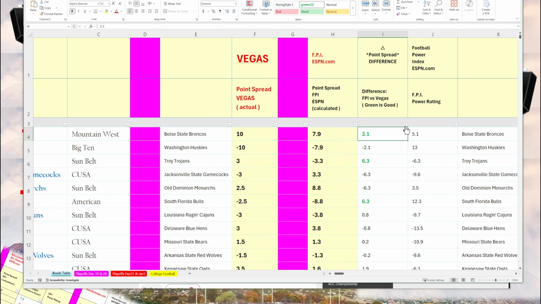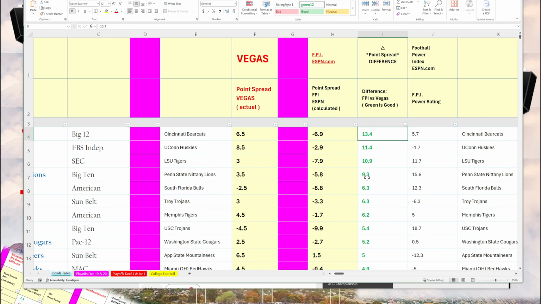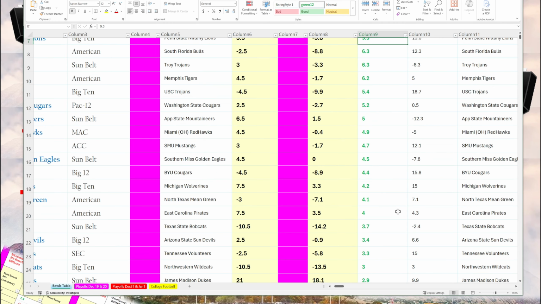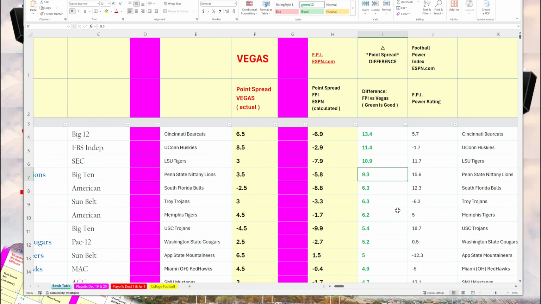So let's sort here. If you click this triangle and sort from largest to smallest, you'll see that some of these games have differences of greater than a touchdown. So Cincinnati's game, ESPN's FPI gives them an advantage of 13 points, UConn an advantage of 11, LSU an advantage of 11, Penn State an advantage of 9. So this is where you can see differences between ESPN's power rating and Vegas's calculated point spread.